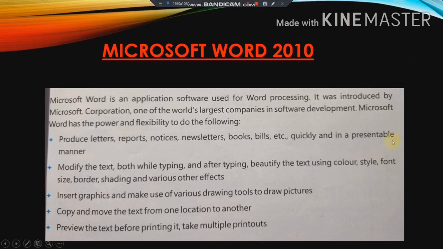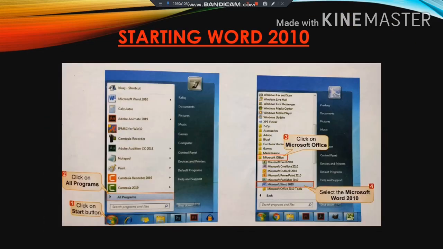Now moving on, how to start Word 2010, how we can start the program. For starting any program, we have to follow a few steps. By a step-by-step process, we can start any program. For starting Microsoft Word 2010, the first step is to click on the Start button. As we know, at the corner of our desktop we have the Start button, so first of all we click on it.